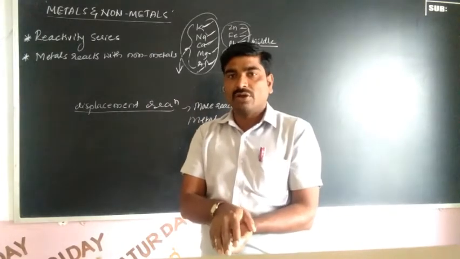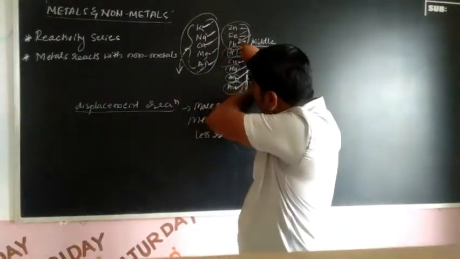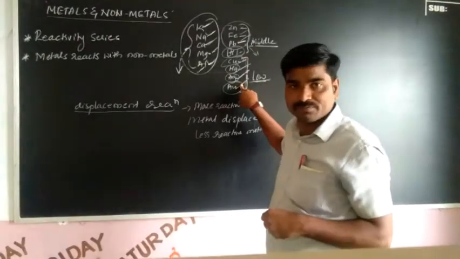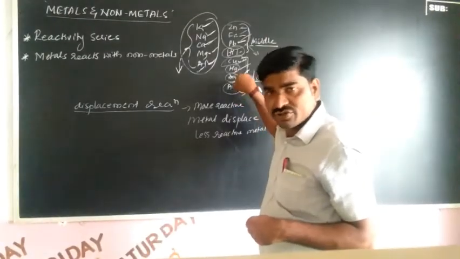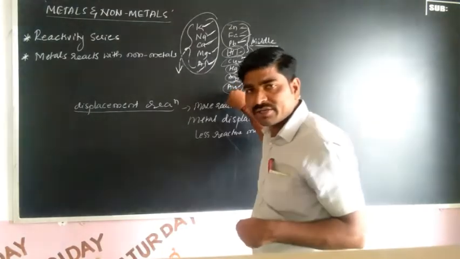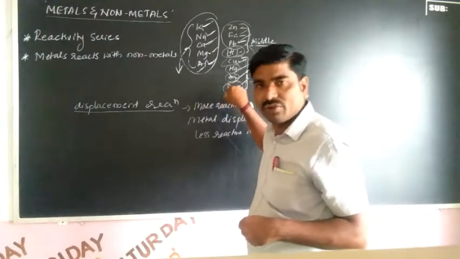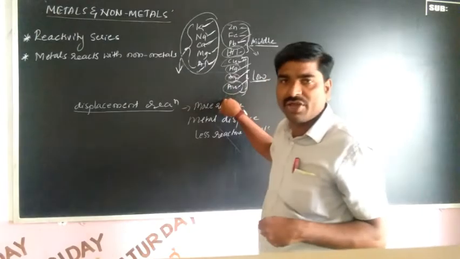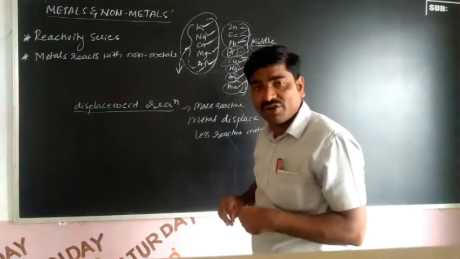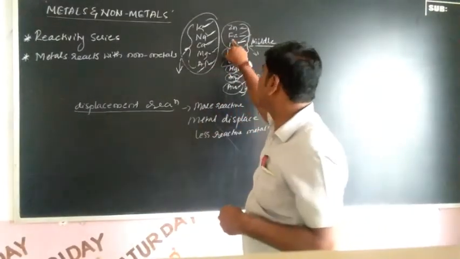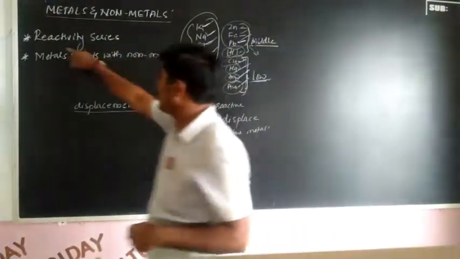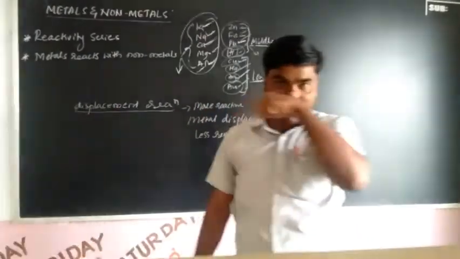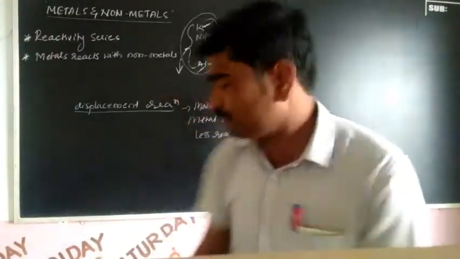Similarly, iron and gold both are metals, but which one is more reactive compared to gold? Fe, that means iron. Is it clear? So this is the point of the reactivity series.